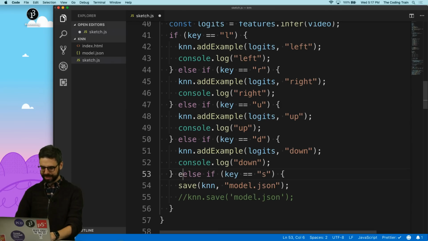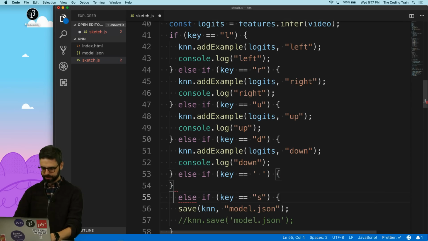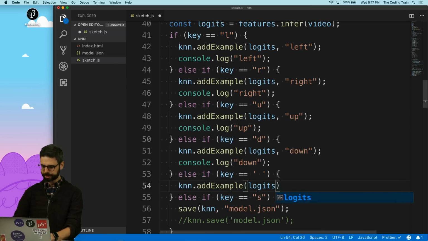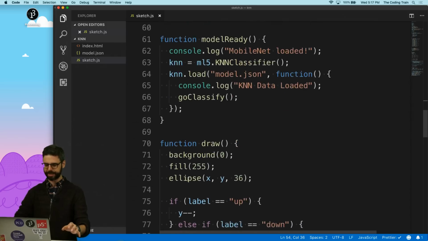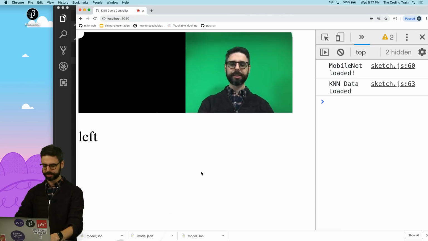Let's add else if key equals space. KNN add example logits. We'll call it stay. So stay, I don't actually even have to do another if statement because the stay is like not doing anything. So I can run this,